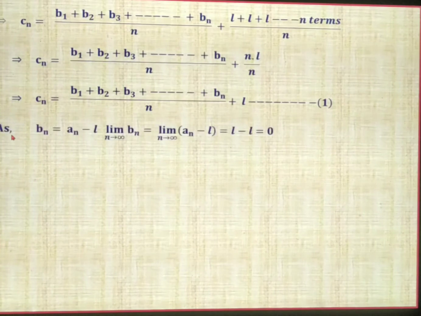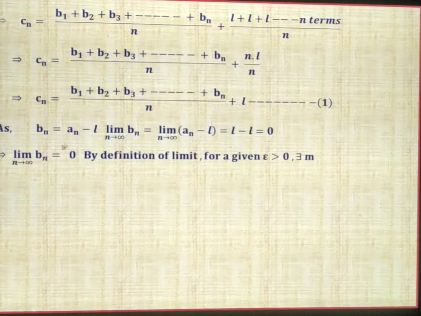Now we have taken that bn is an minus L. Apply the limit as n tends to infinity to this. The limit as n tends to infinity of bn equals the limit as n tends to infinity of an minus L. But it is already given that the limit of an is L. Therefore it is L minus L, which becomes 0. What we get here is that the limit as n tends to infinity of bn equals 0.